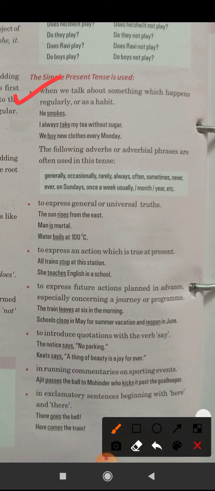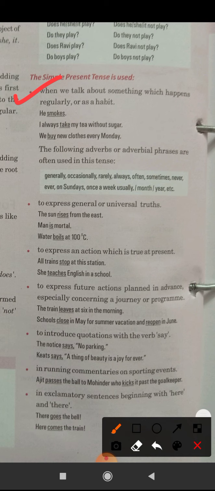Next is to introduce quotations with the verb say. The notice says no parking. Next is Keats says, a thing of beauty is a joy forever. These are the quotations with the verb say. See, these are underlined. Okay.